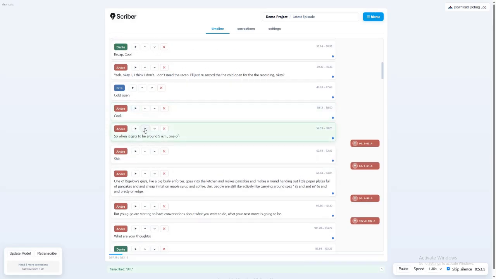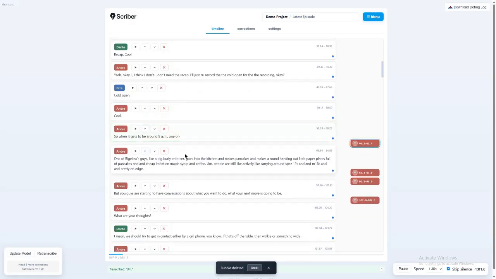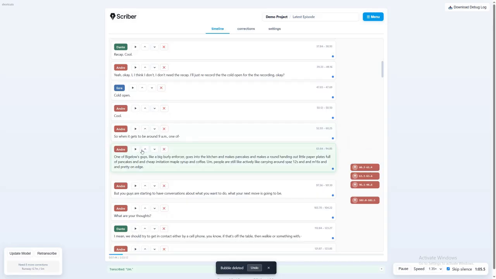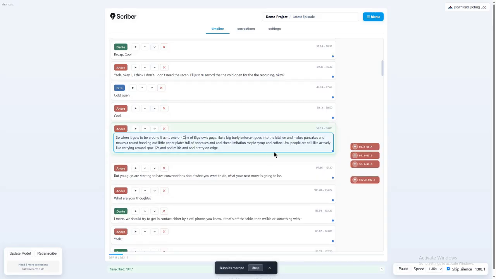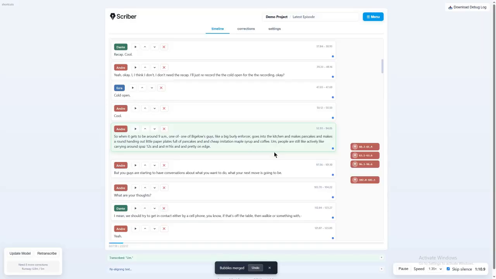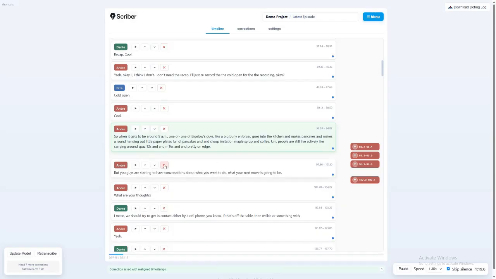Cool. So when it gets to be around 9 a.m., one of Bigelow's guys, like a big burly enforcer, goes into the kitchen and makes pancakes, and makes a round, handing out little paper plates full of pancakes and cheap imitation maple syrup and coffee.